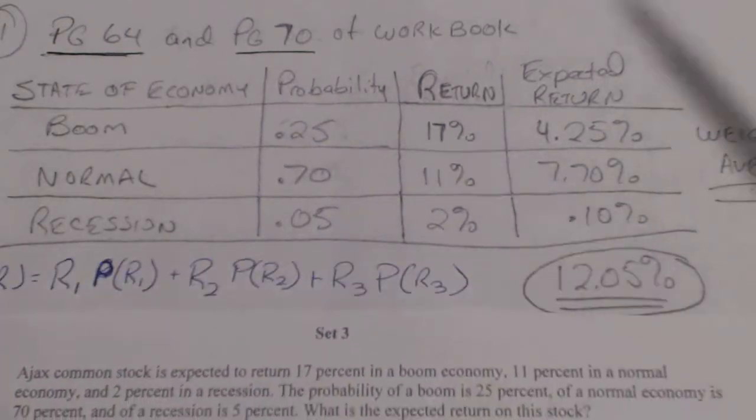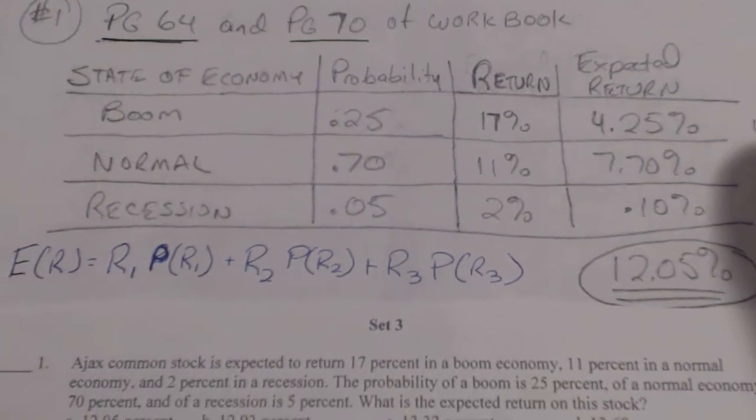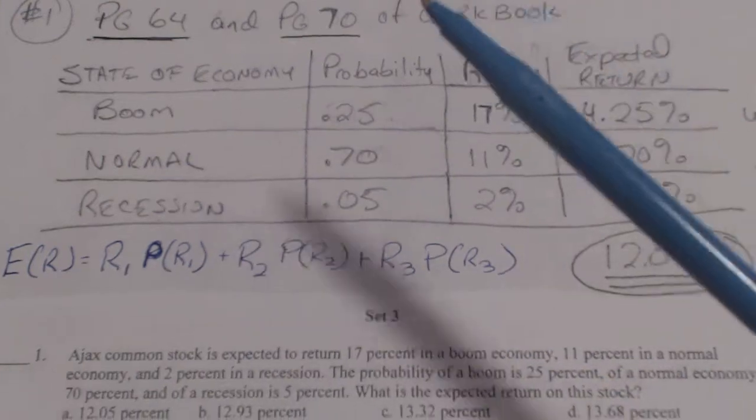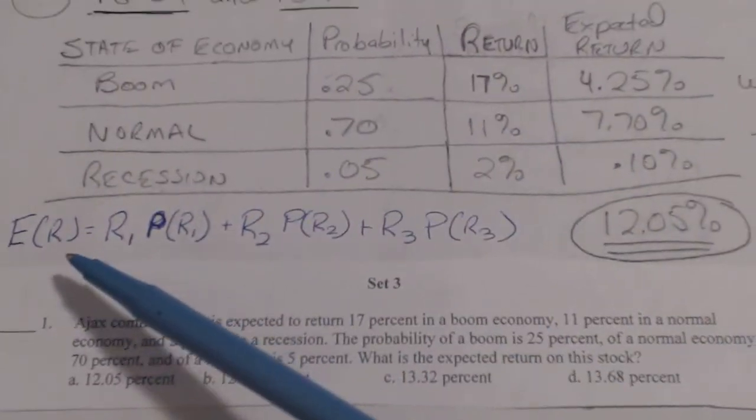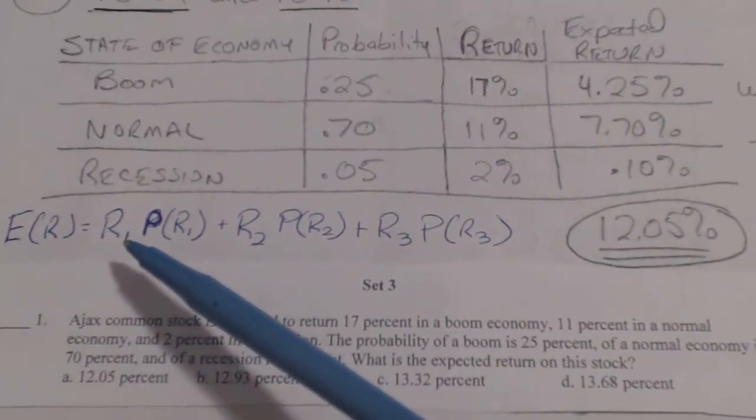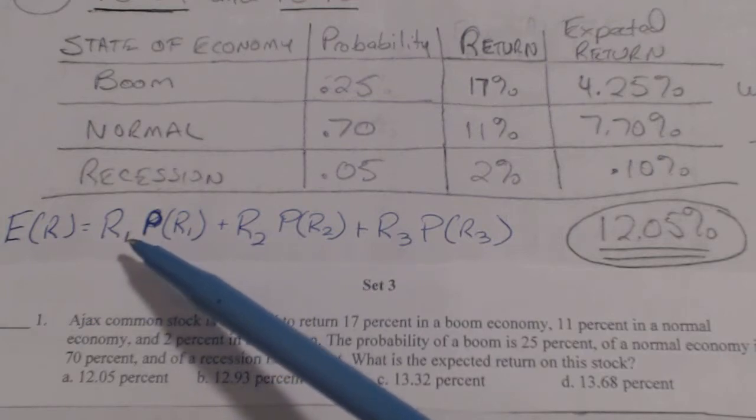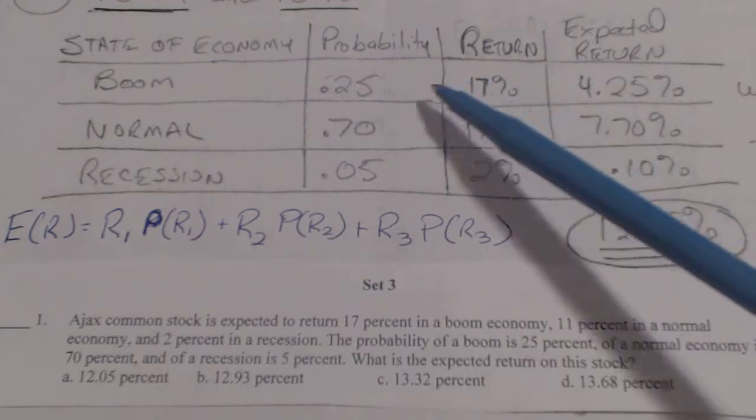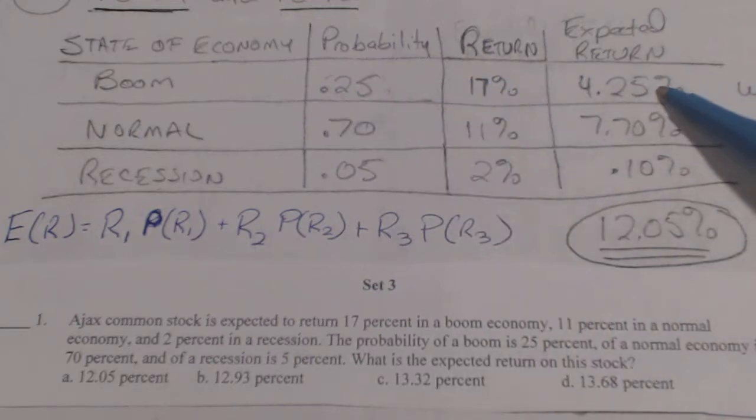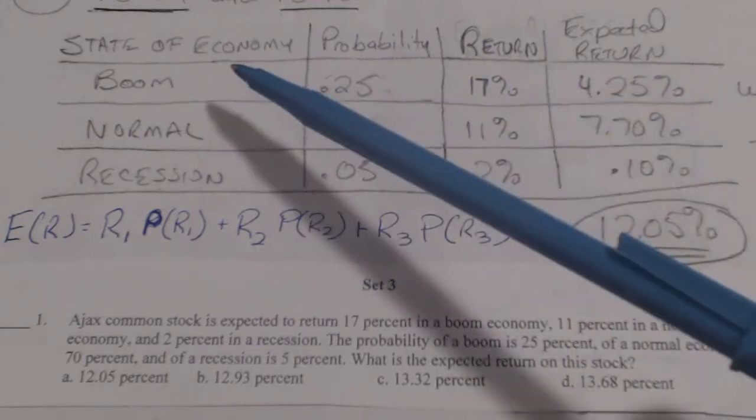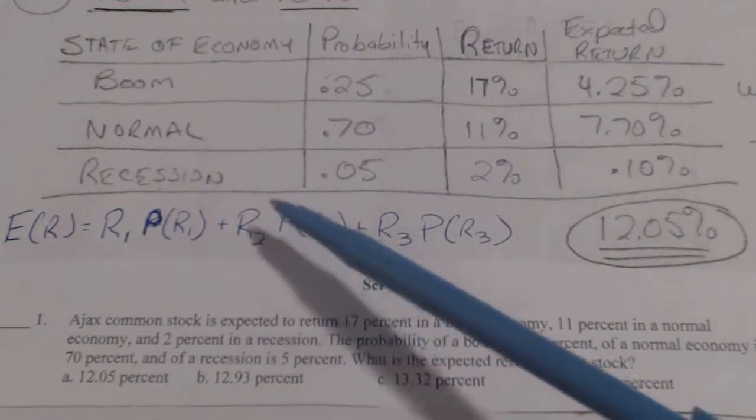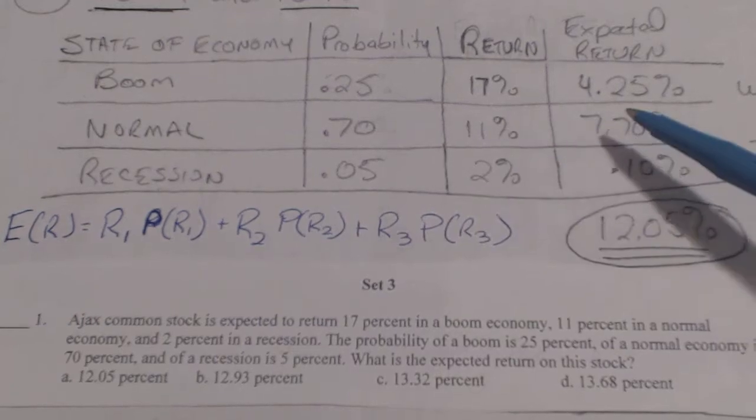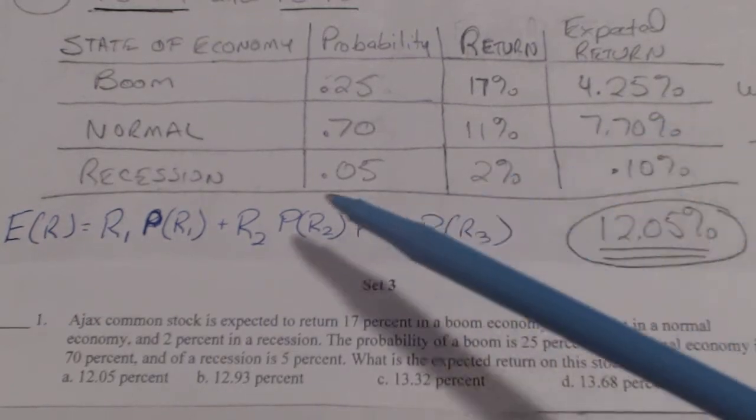Okay, so basically that formula looks like this. Instead of putting it in that sum format, the expected return equals the return of state 1 in this case, times the probability. So this times that equals the expected return of state 1, plus the return times the probability of state 2. Basically, this is just a weighted average. That's all it is in this case.